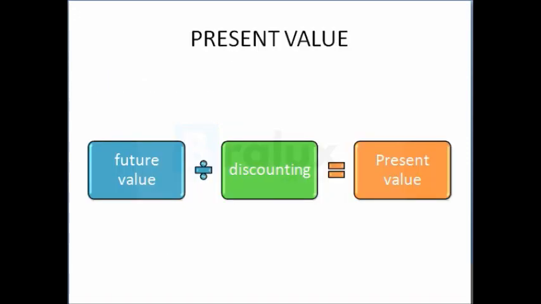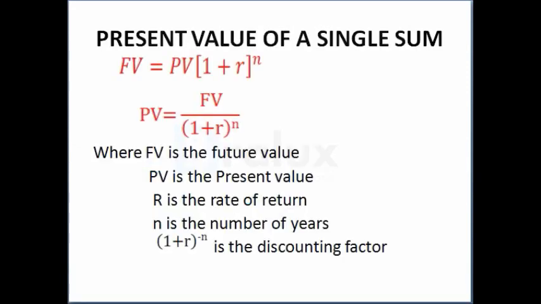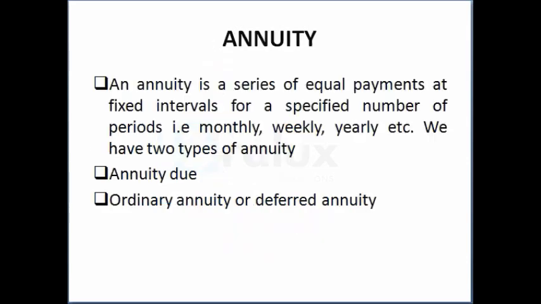We have the annuity due and the ordinary annuity. The ordinary annuity is also known as deferred annuity. So ordinary annuity is an equal series of payments received or paid at the end of each period. So ordinary annuity is when you are to pay or receive an equal cash flow at the end of each period.